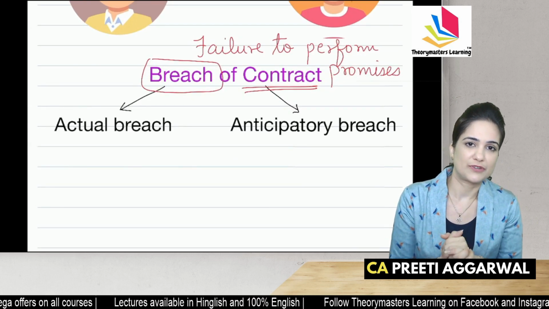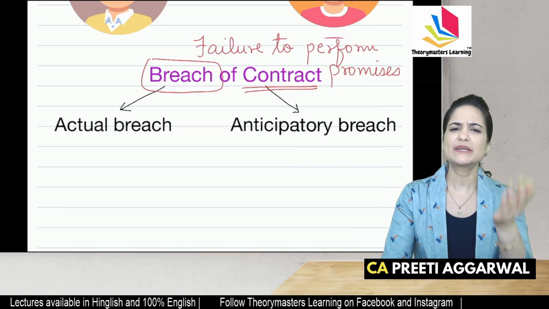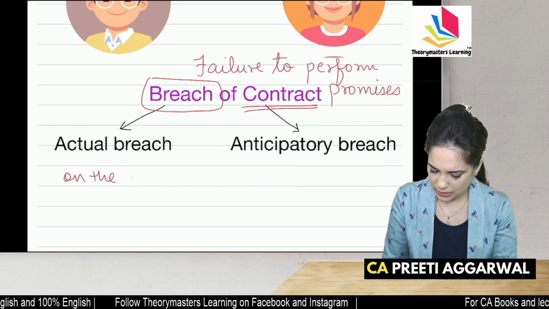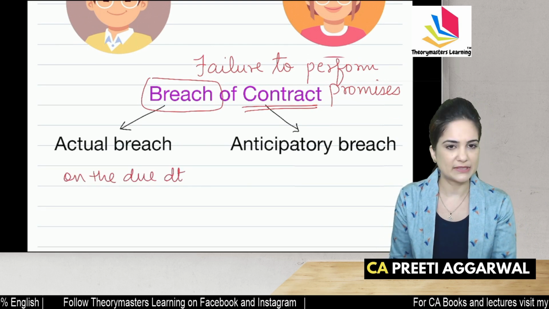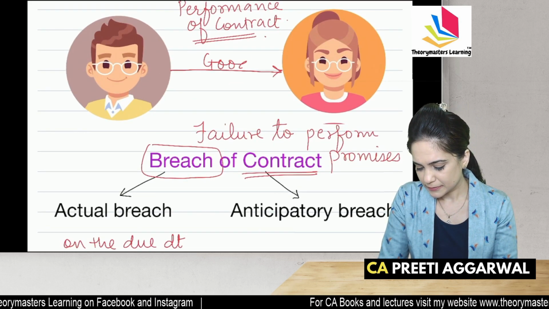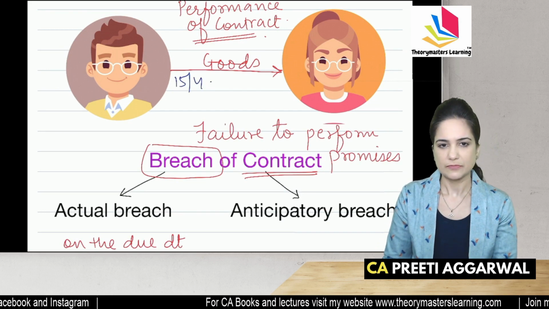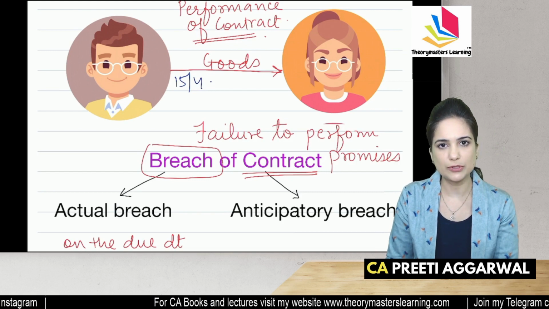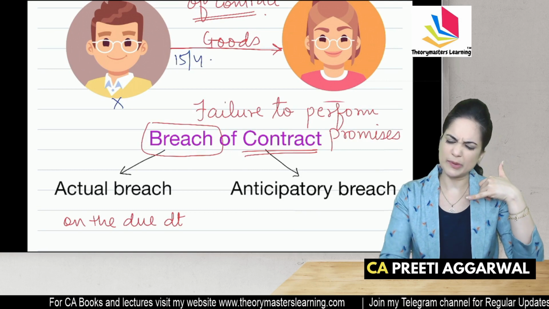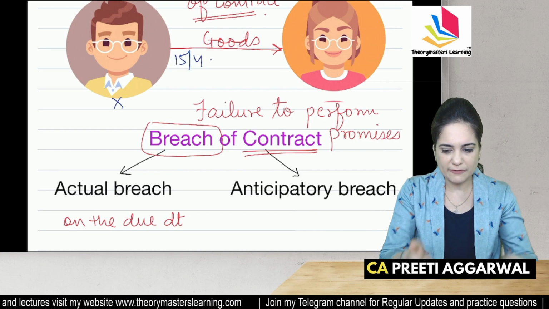What is failure to perform? It is breach of contract, which may be either actual breach or anticipatory breach. What is actual breach of contract? Breach which takes place on the due date of performance. Now, X promised to supply goods to Y, and he promised that I will give the goods on 15th of April. Now, Y is waiting for the goods to arrive. Goods do not arrive. On 15th, X called, listen, I will not be able to send the goods. Please cancel the contract. What, cancel the contract? I was waiting for the goods.